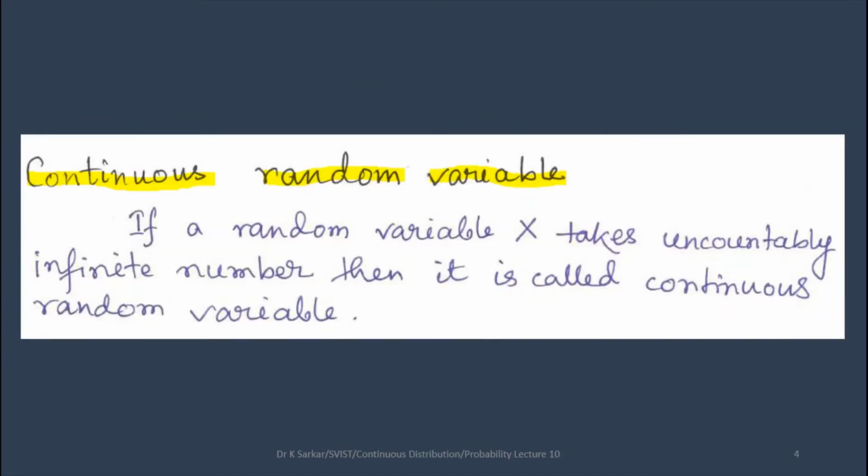What is a continuous random variable? If a random variable x takes an uncountably infinite number of values, then it is called a continuous random variable.